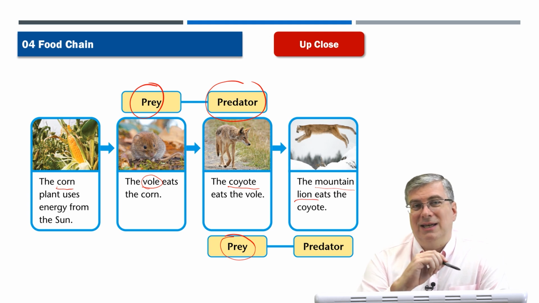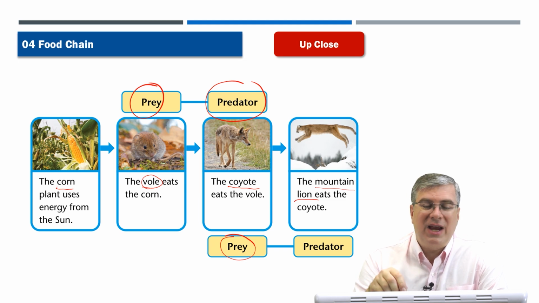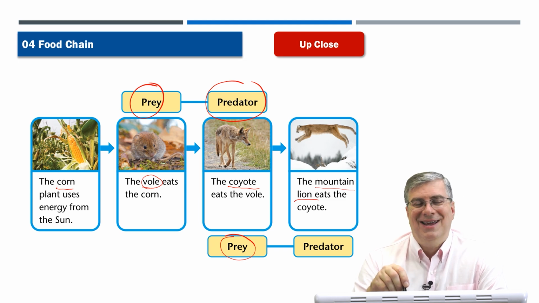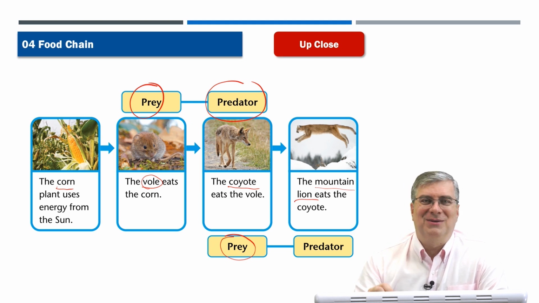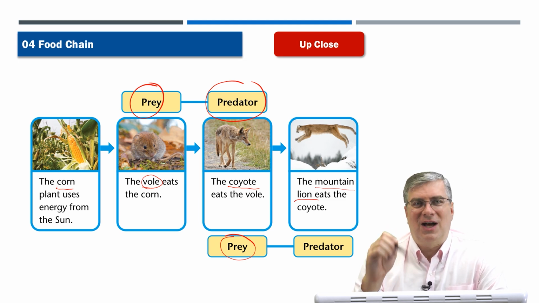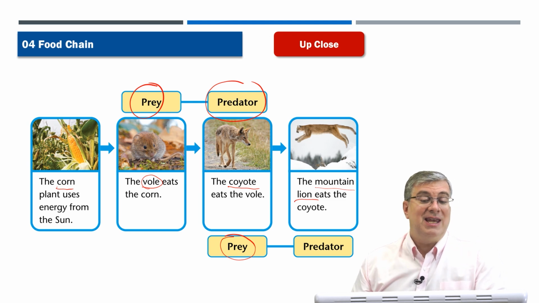The mountain lion is the apex predator in many Western states. Nothing hunts a mountain lion. Any other animal would be crazy to try to hunt a mountain lion, because mountain lions are strong, tough, and big. You don't want to mess with a mountain lion. Okay, so the mountain lion may hunt and eat a coyote.